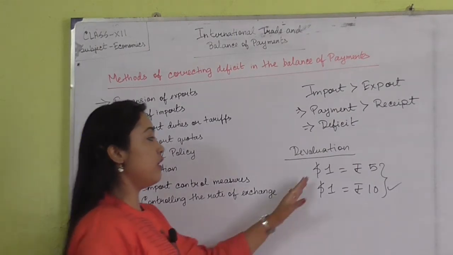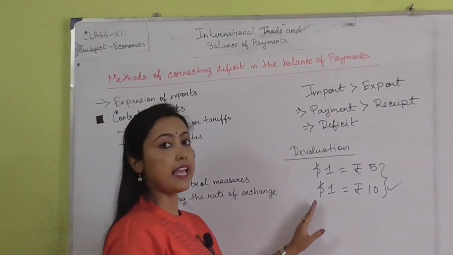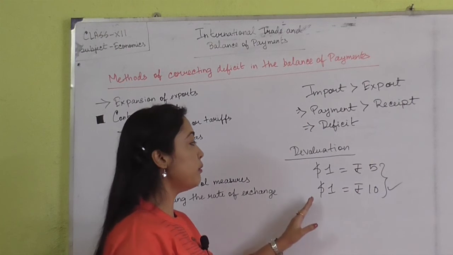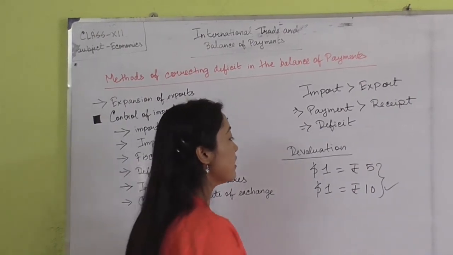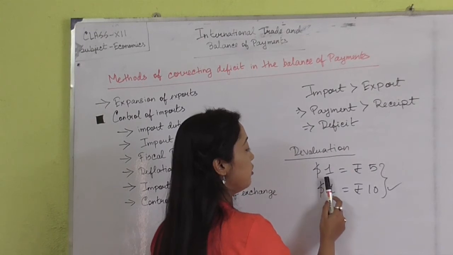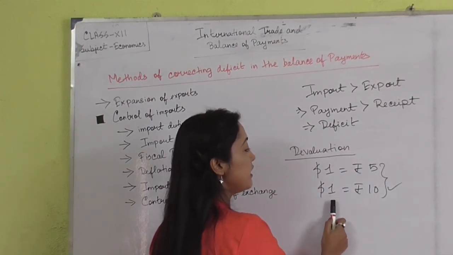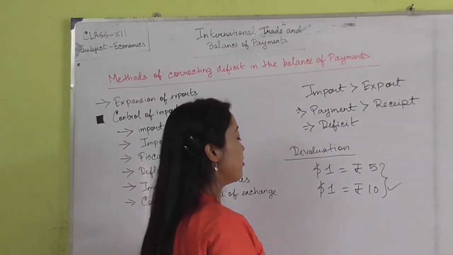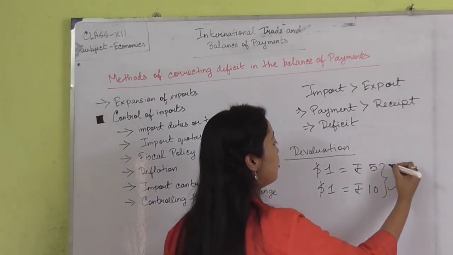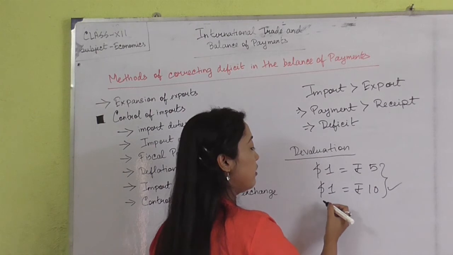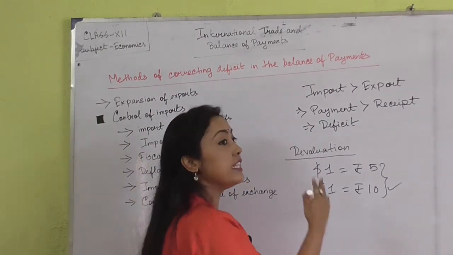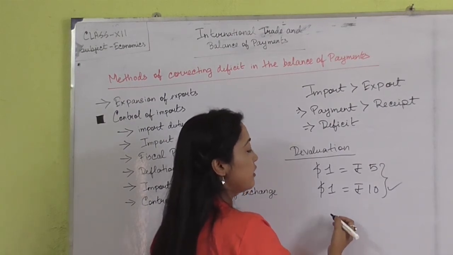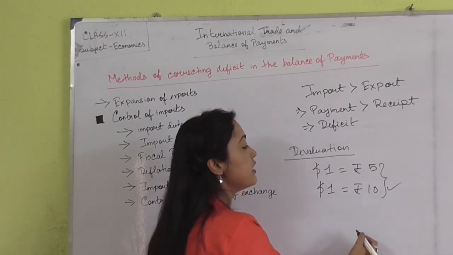Now since the home currency is devalued, in this way the expansion of export is actually possible. How is this expansion of export possible? First we used to purchase $1 for rupees 5, and now we are purchasing $1 for rupees 10. The residents of the foreign country are giving us $1, but in return we are getting rupees 10.